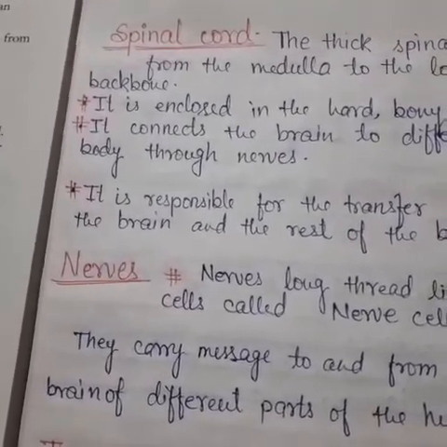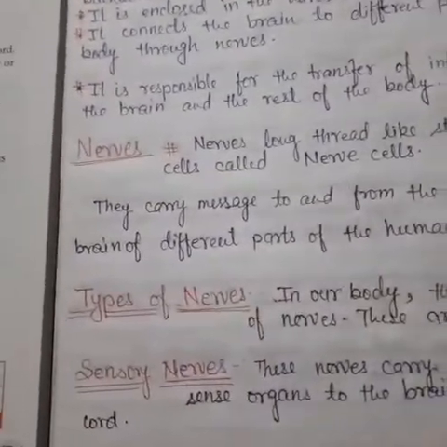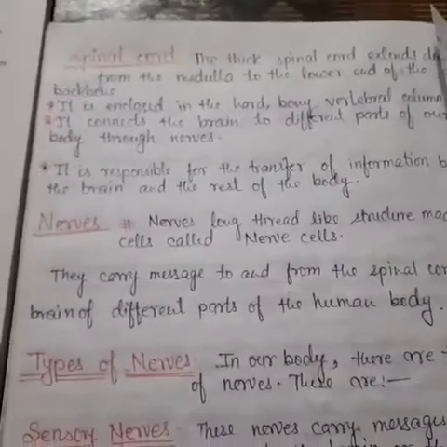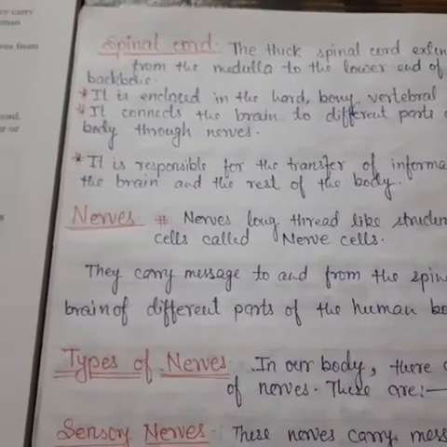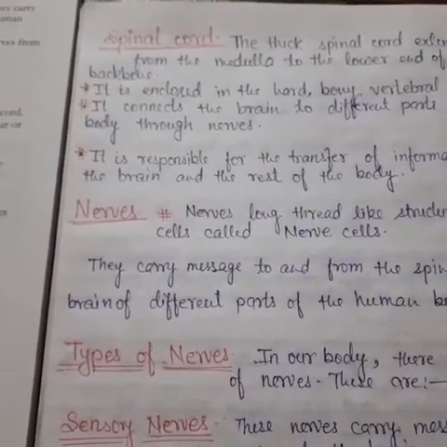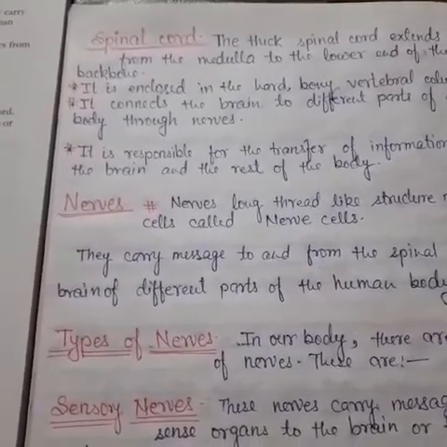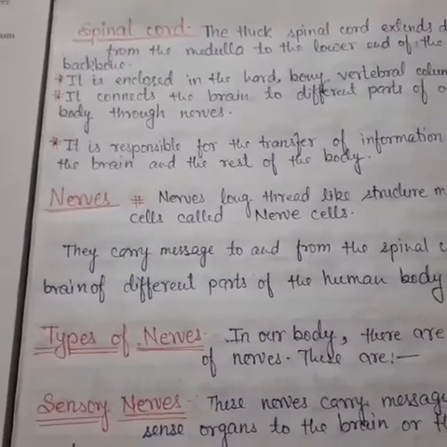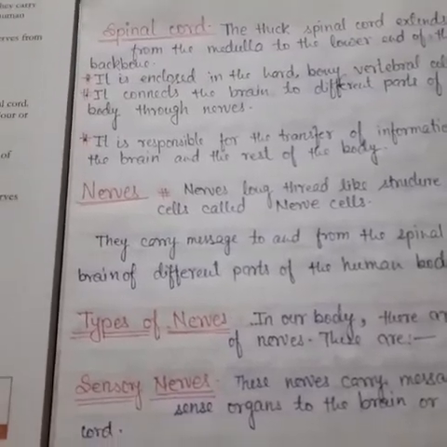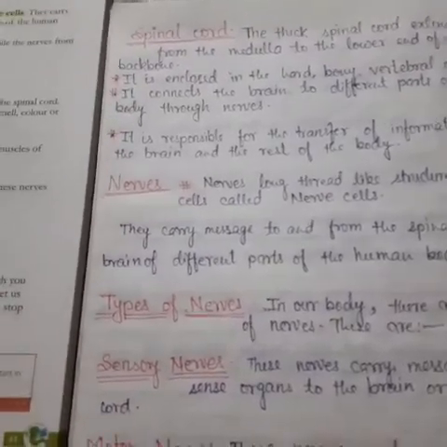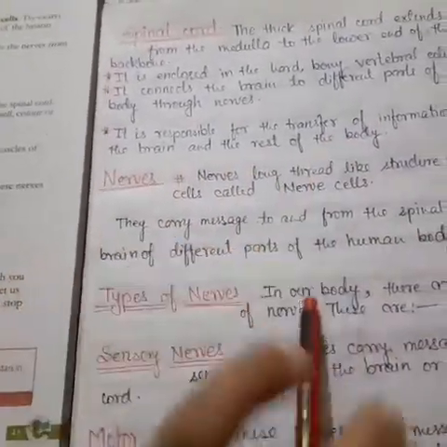Today we will learn the topic of the spinal cord. The thick spinal cord extends down from the medulla to the lower end of the backbone, and it is enclosed in the hard bony vertebral column. It connects the brain to different parts of our body through the nerves, and it is responsible for the transfer of information between the brain and the rest of the body.